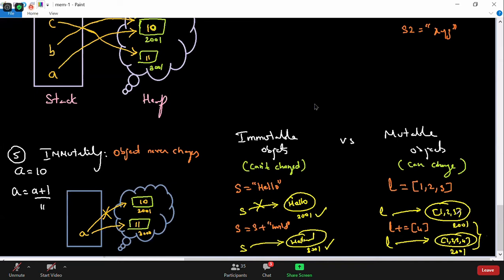So 1, 2, 3 becomes 1, 2, 3, 4. But in immutable objects, hello will never become hello world. That's what I told you. Mutable objects can be changed; immutable objects cannot be changed. How can you prove it? By printing the addresses. L is a list, that's why it is the same object. Very good. So please go through this, guys, and then you can say mutable versus immutable.